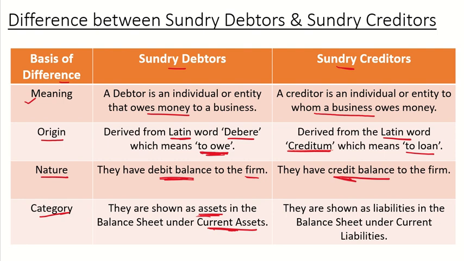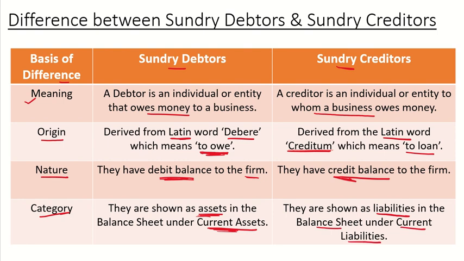Okay, because the payments are expected to be received from them in the current accounting period. So they will come under the head current assets. Fine. So now let's see in which category do sundry creditors fall. Now see, they are shown as liabilities. Now sundry creditors are who? They are the liabilities. So they are shown as liabilities in the balance sheet under the head current liabilities.